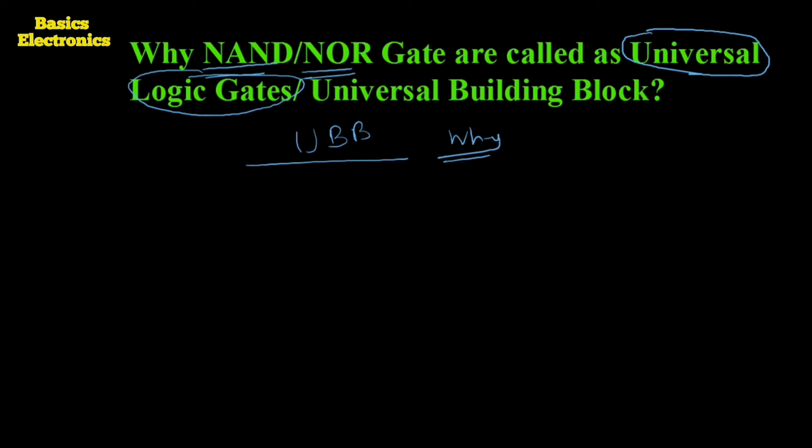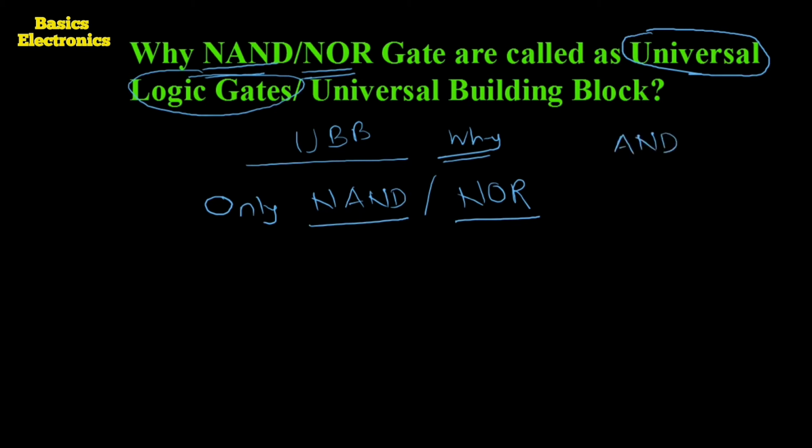The answer is that only the NAND gate, or only the NOR gate, either one of these two, can be used to construct any type of gate. For example, suppose I have to construct the AND gate.